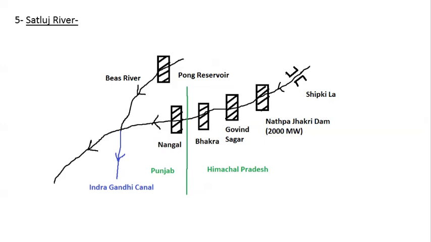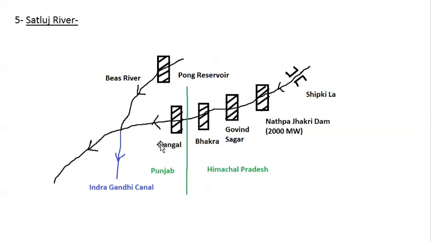Then we have the last tributary of Indus river, which is a very major tributary as well. This is Satluj river. The origin of river Satluj is near Mansarovar Lake in Tibet. Now, this has very important information for us. Nathpa Jhakri Dam is located on this, a 2000 megawatt capacity power plant. It is the largest in India, and it is undertaken by NHPC. Then we have Govind Sagar Dam on the same river, Satluj river. Then we have Bhakra Dam on the same river.